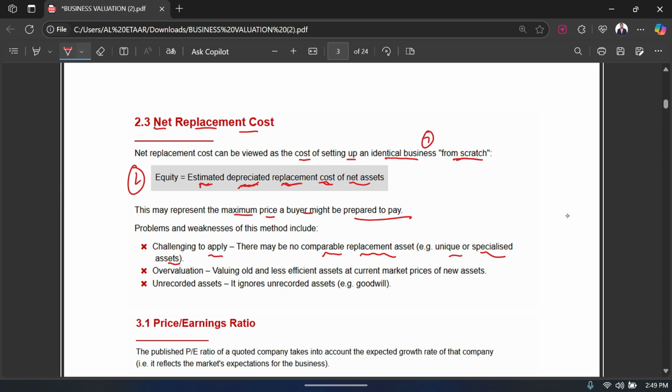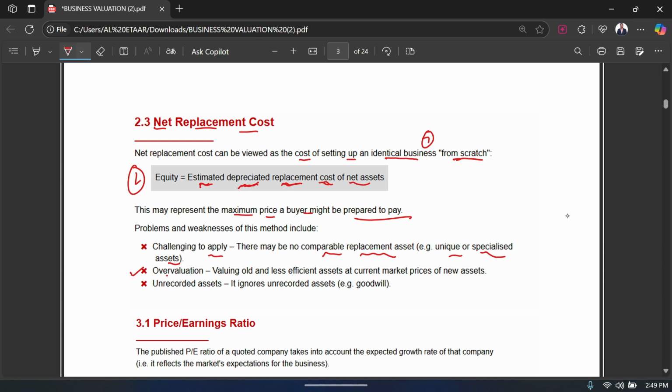Because as you can see, this entire method revolves around comparing, okay, what if I replace my depreciated assets with similar new assets? So what if there are no similar new assets in the market? How are you going to compare that, right? So this is one limitation.